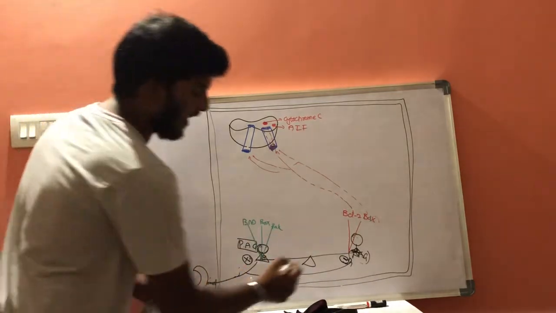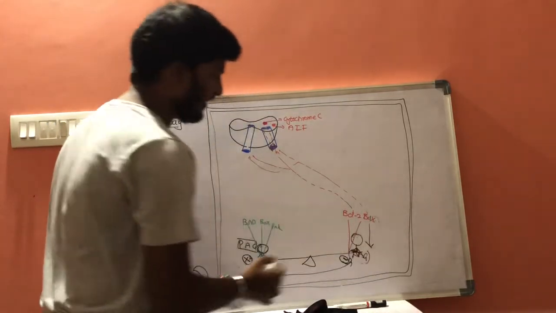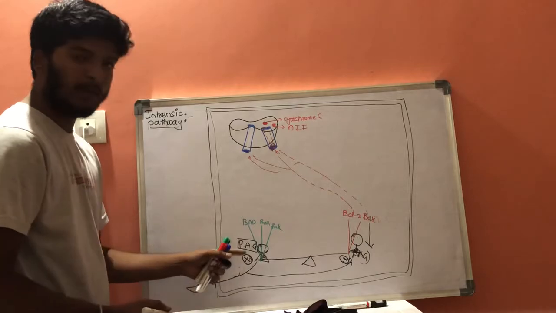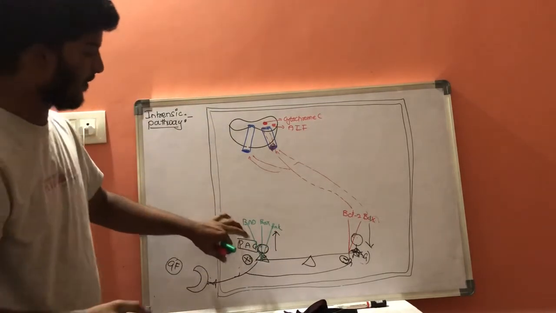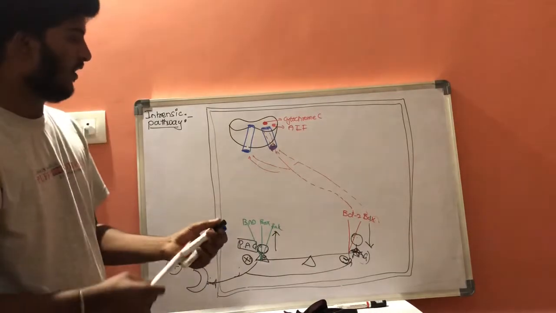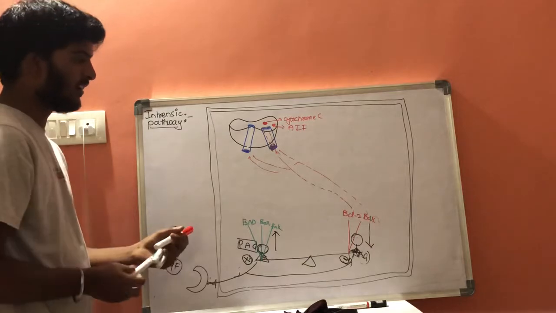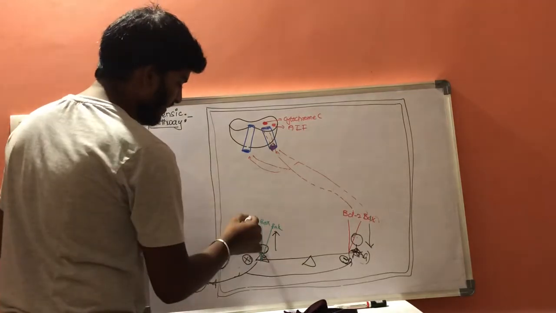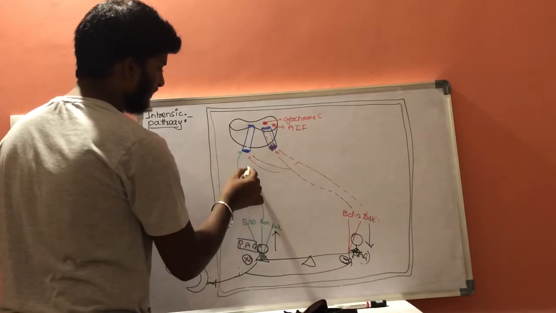So the anti-apoptotic genes' effect will get decreased, and ultimately the pro-apoptotic genes' action will get increased. Now whenever the pro-apoptotic genes' action is increased, the BCL2 and BCLX action will get decreased. Ultimately this BAD will be accumulated here.